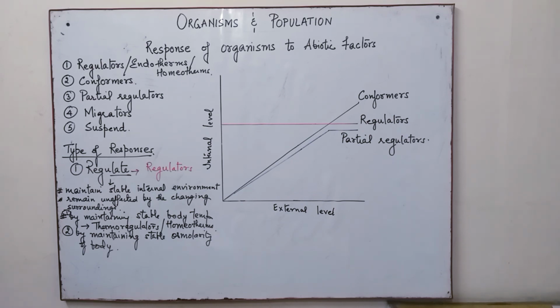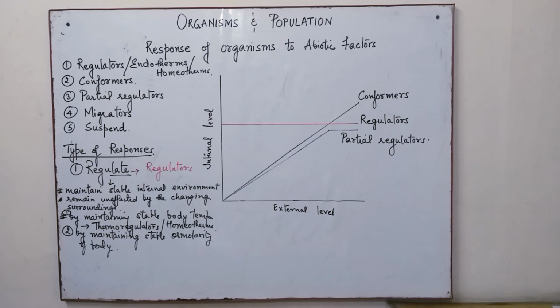Now, when we talk of the regulators, the evolutionary biologists, those who study evolution, have come to the conclusion that mammals are regulators, and this has given them a definite advantage to survive in harsh climates, because the internal body temperature remains the same.